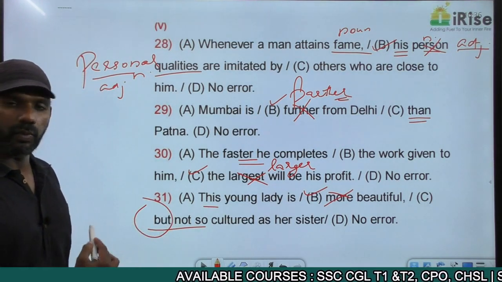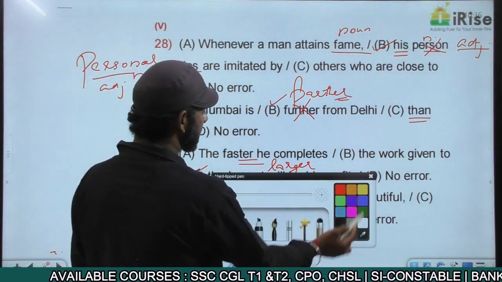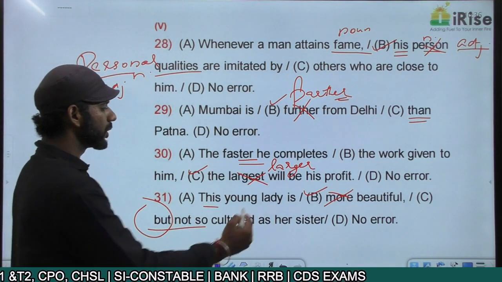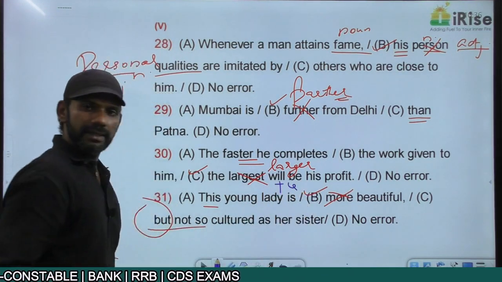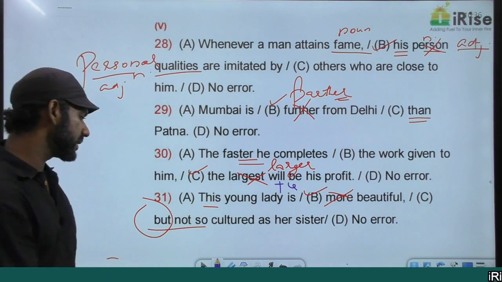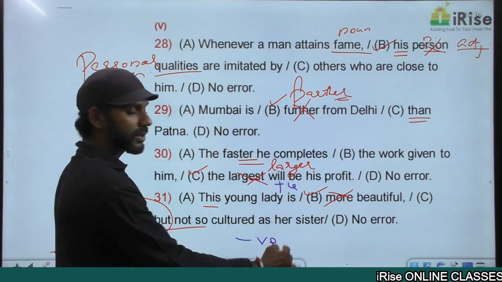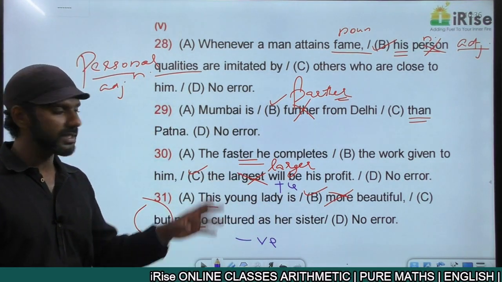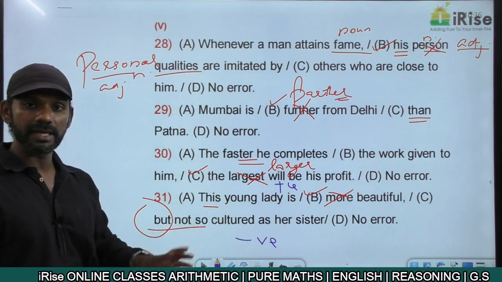It must always connect one positive idea and one negative idea. The idea before but is this young lady is beautiful, positive. The idea after but is not so cultured as her sister, negative. So the concept of contrast indicator is completely fine, connecting one positive idea and one negative idea. And the error in this statement is in part B.